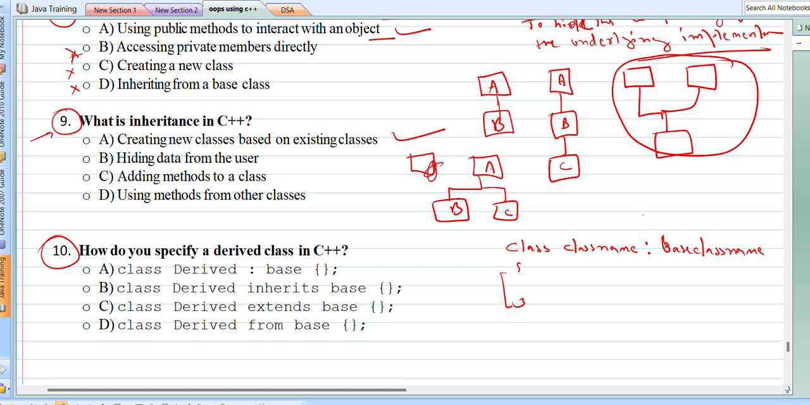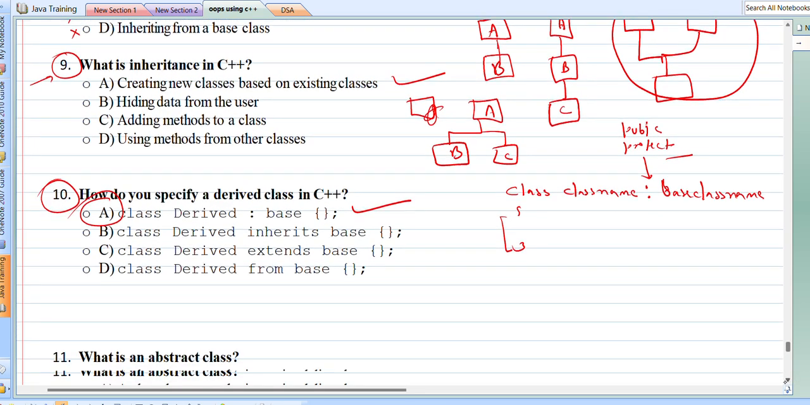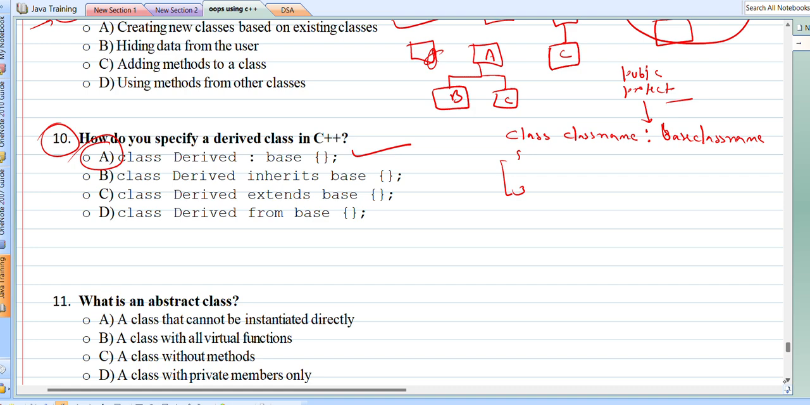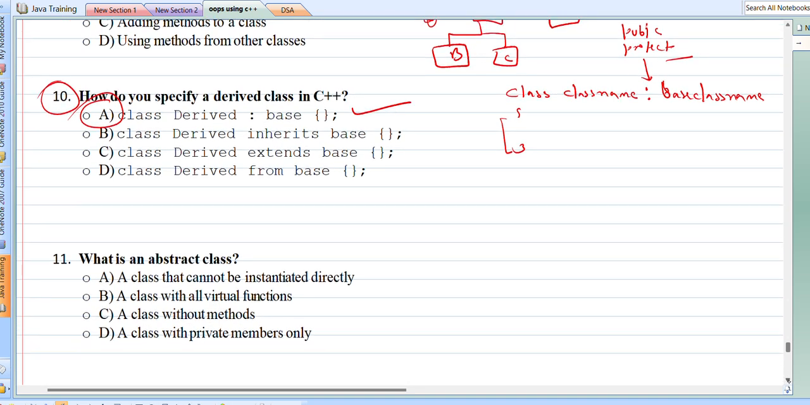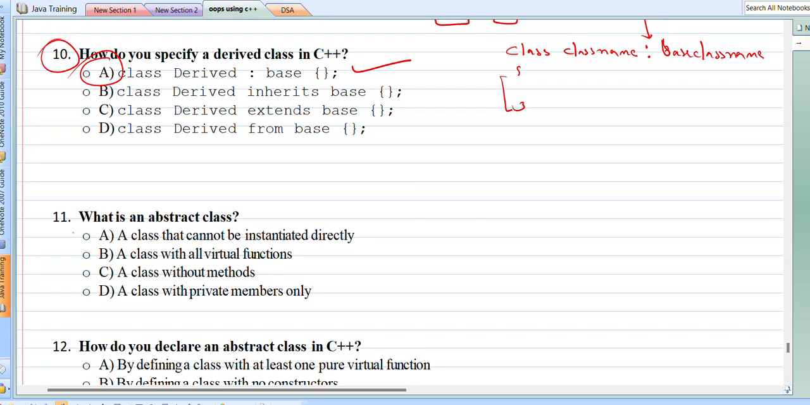Though we can use keywords like public, private, and protected. By default, the inheritance is private. So out of the available options, the correct option is option number A. Right. Now let's move to the next question. What is an abstract class?